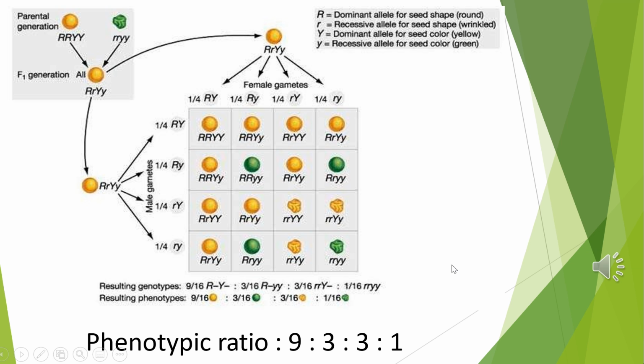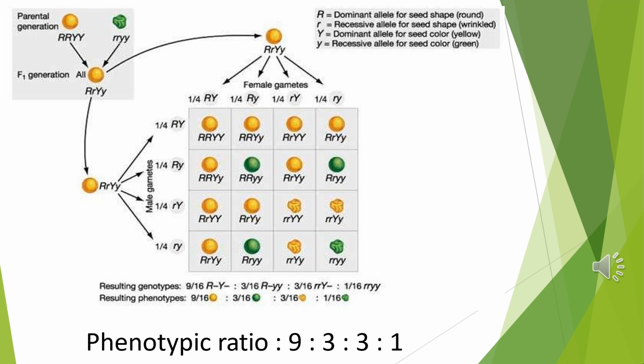So this is showing dihybrid cross. You all can see that in F2 generation, hybrid round yellow are formed, and then from this R capital, R small, Y capital, Y small is going to produce four types of gametes. Then again self-fertilization, then again same four types of gametes are formed, and you can make this checkerboard like this easily, and the resulting genotype will be, it's a homework for you.